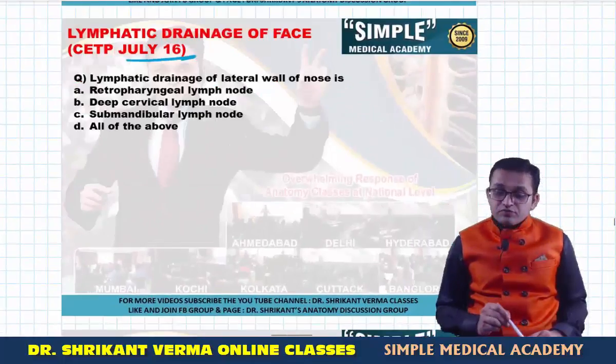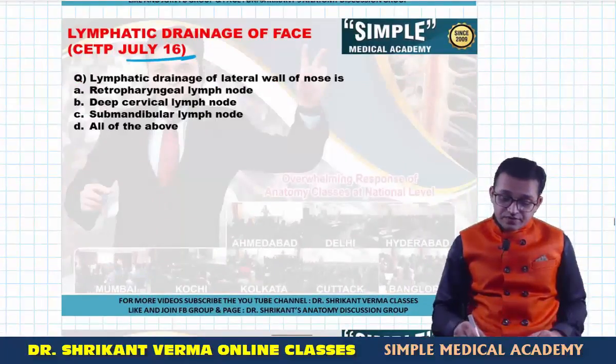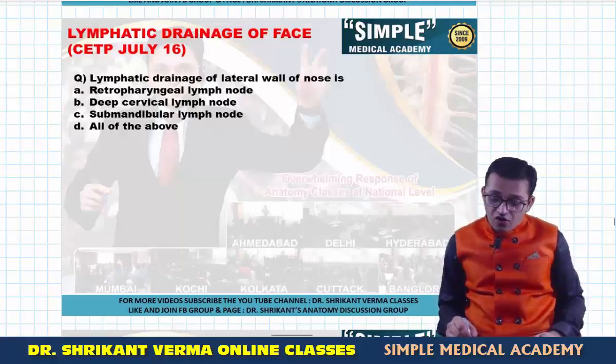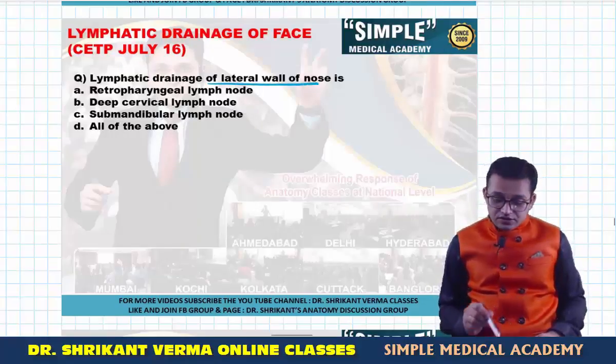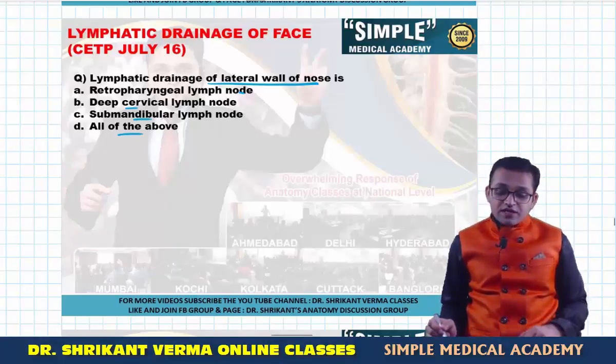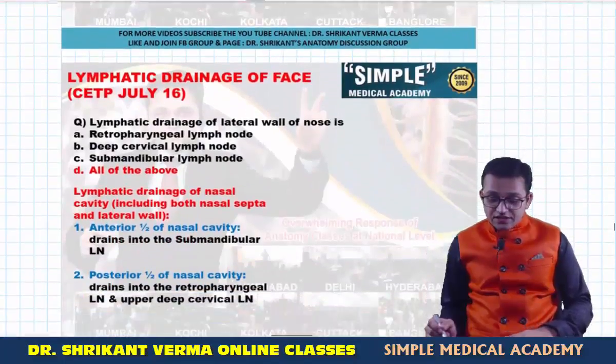Now a question from 2016: lymphatic drainage of the lateral wall of the nose is? Your options: retropharyngeal lymph node, deep cervical lymph node, submandibular lymph node, and all of the above. Okay, so what is the answer? Yes, here your answer is all of the above.